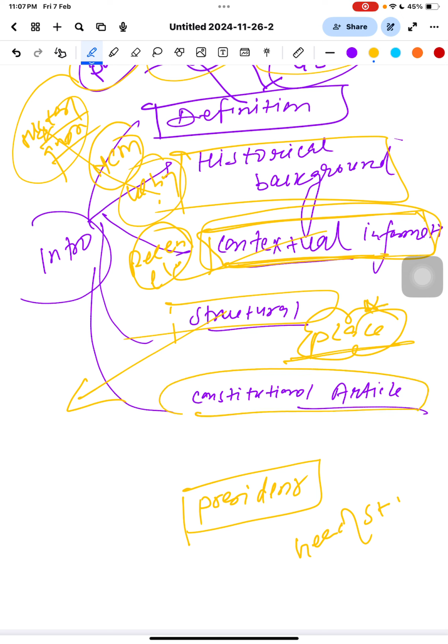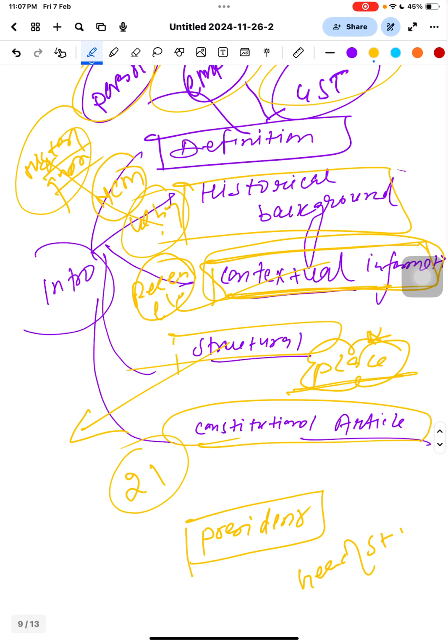And the last one is constitutional article. Do you know what a constitutional article is? Suppose the question is on right to education. Tell me, it is mentioned in which article? Article 21. Yes, right to education. So these are the five broad areas of writing the intro.